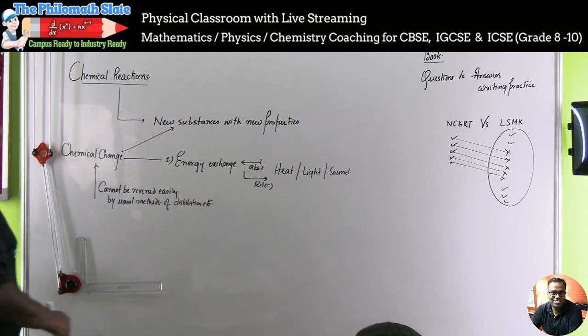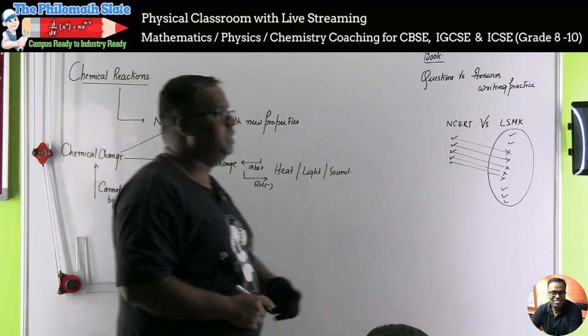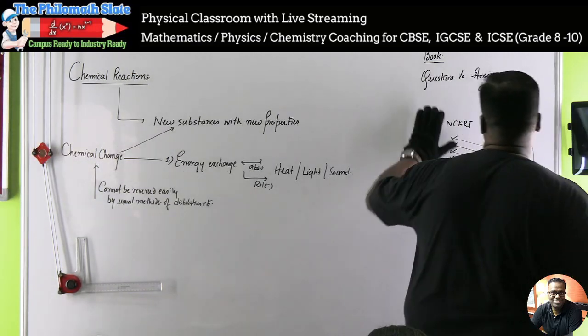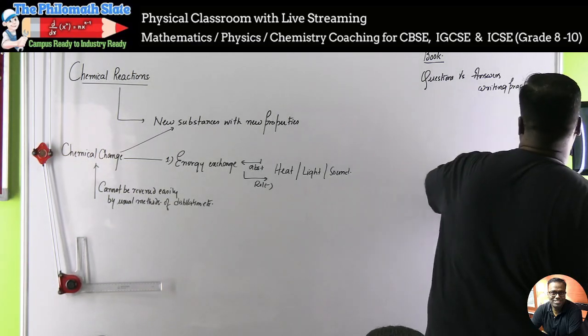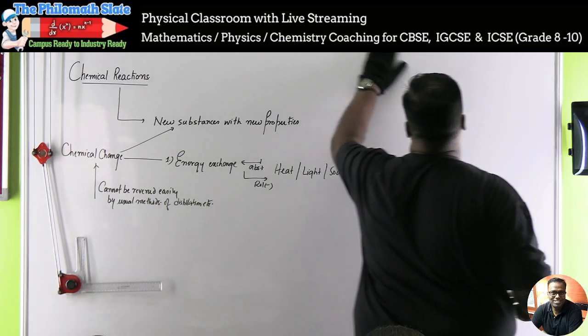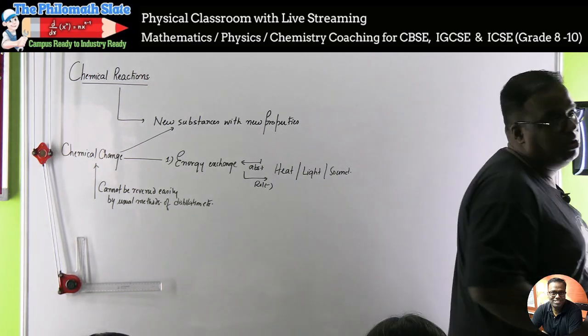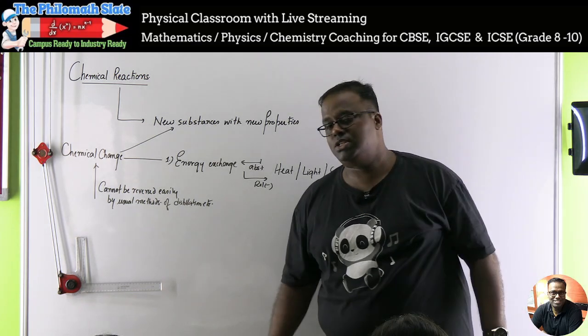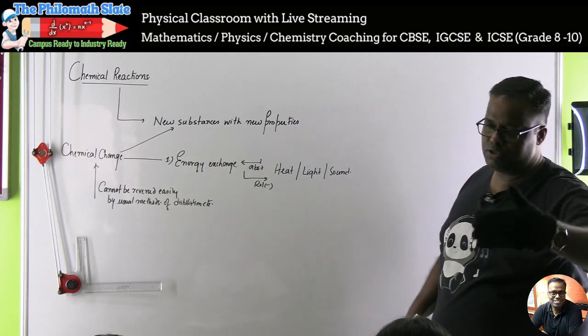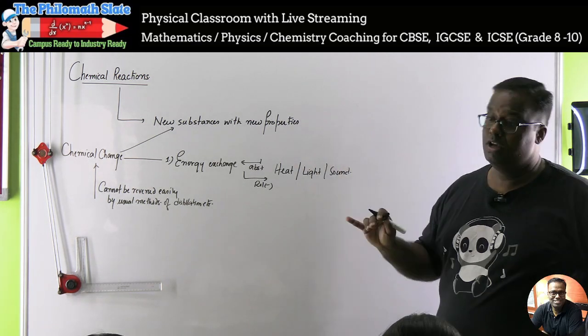It cannot be reversed easily. If milk has formed curd, then it's a chemical reaction. Curd cannot be made into milk so easily. However, if ice melts to water, water can be frozen back to ice. That is the difference between physical change.